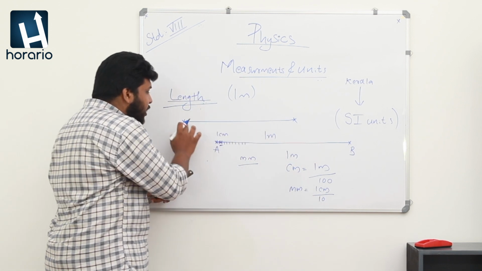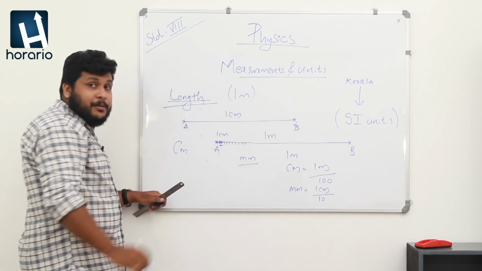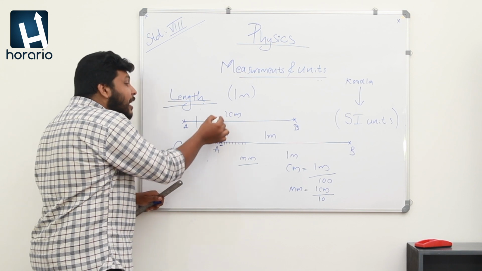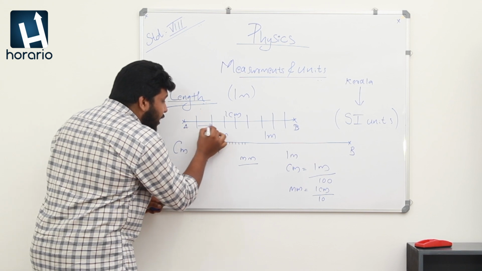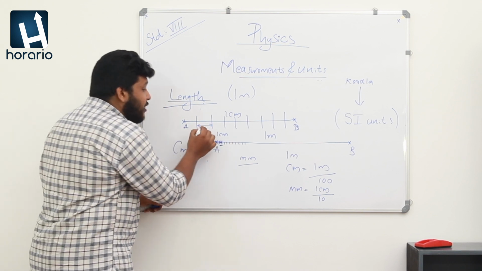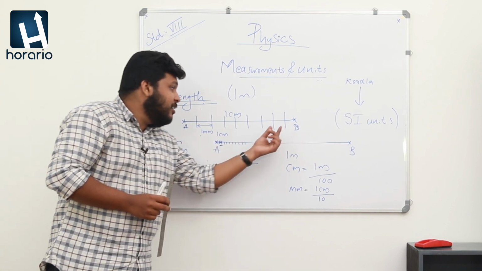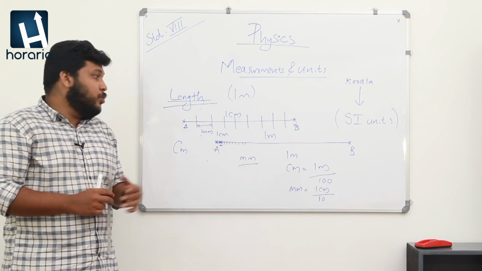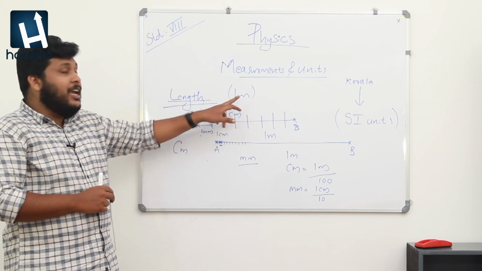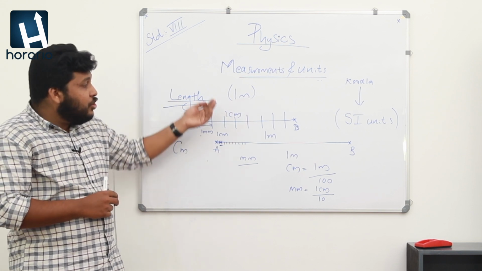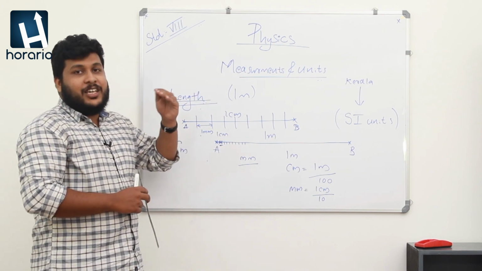If we consider a point A and B, for example, A and B have a length of 1 centimeter. I am dividing this line into 10 equal parts, and each one part or section measures 1 millimeter. So we can measure small and smaller lengths using these kinds of measurements. The basic measurement unit of length is meter, and we can divide it into smaller and smaller pieces in order to make our measurements easier.